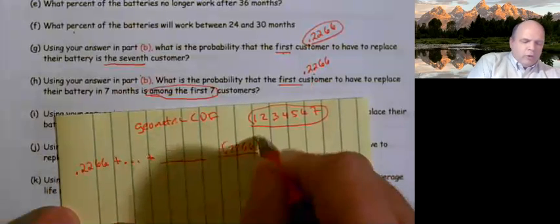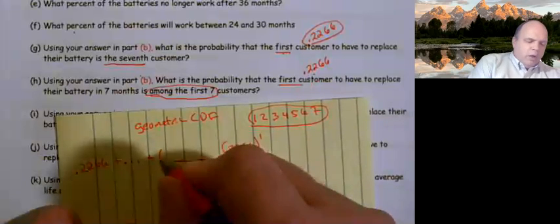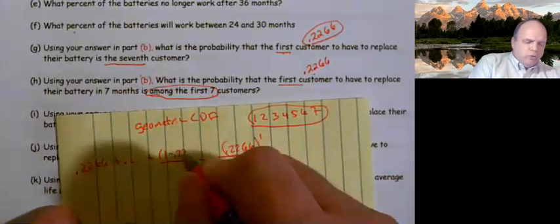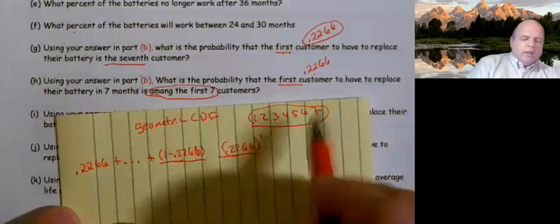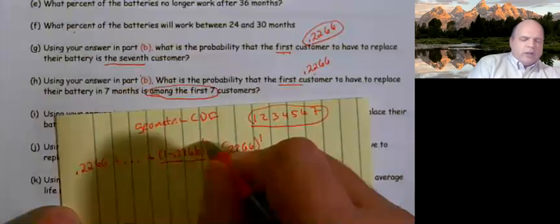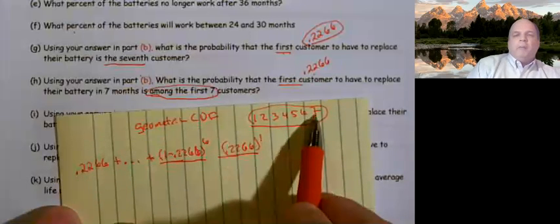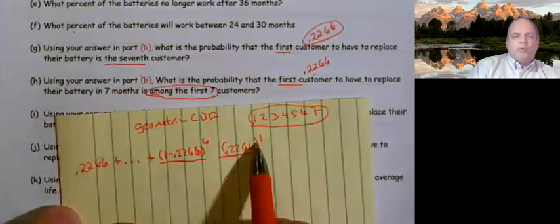This will always be to the first power. And this is going to be 1 minus 0.2266 because it's the complement. And 7 minus 1 is 6 because 7 is the number of people I talked to. The two exponents need to sum up to 7.